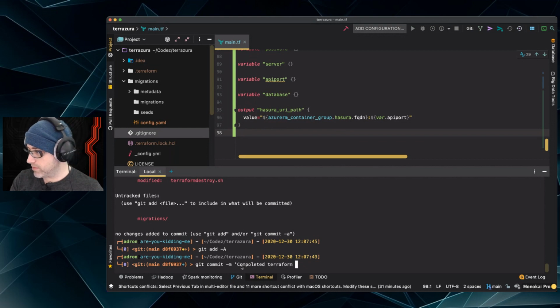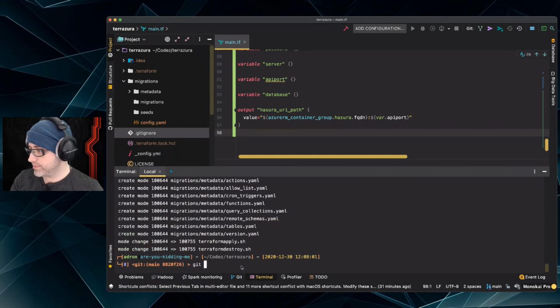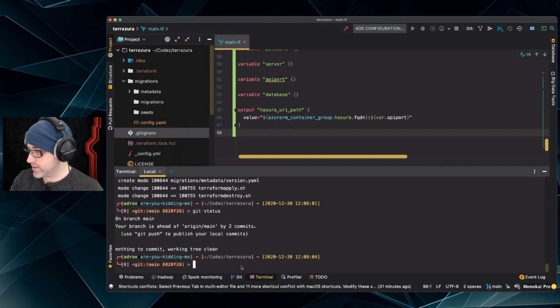Completed Terraform, deployed to Azure, adding migrations. Boom. Okay. Good, all that good stuff.